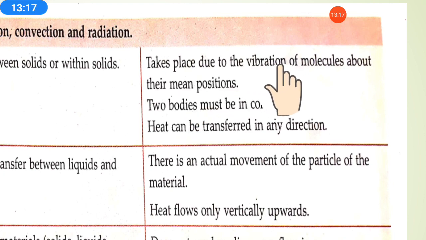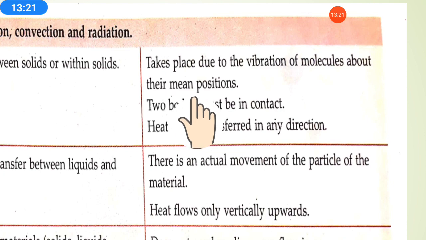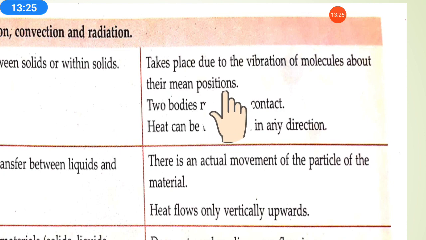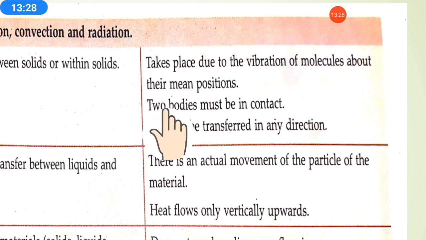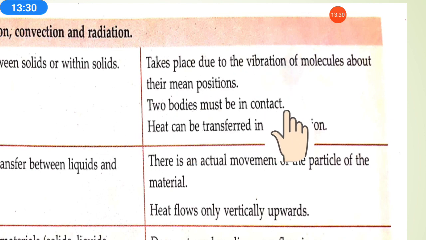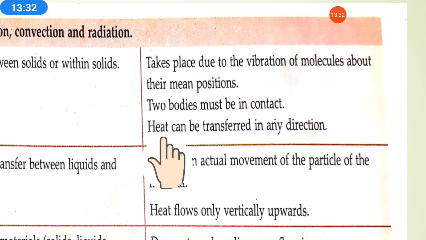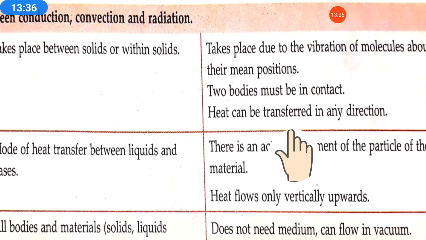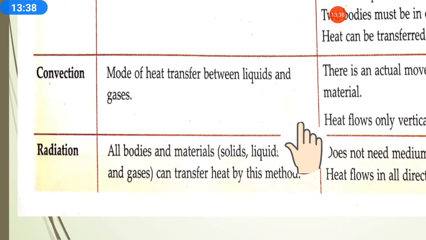For the transfer of heat, the molecules vibrate and remain at their mean position only. The molecules do not actually move, and the two bodies should be in contact for heat transfer, and heat can be transferred in any direction.